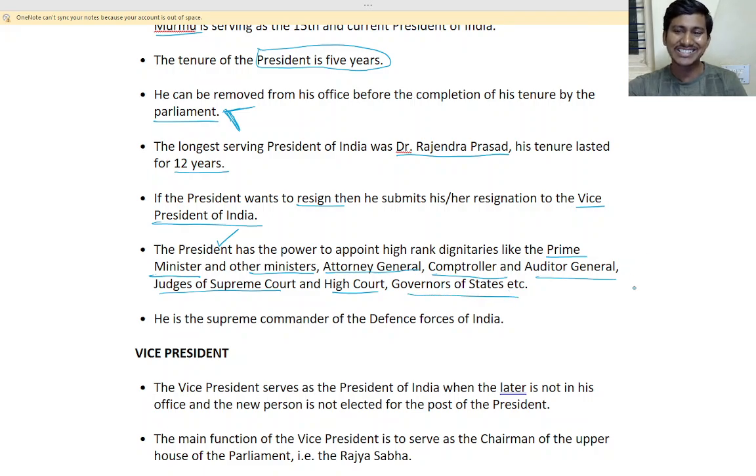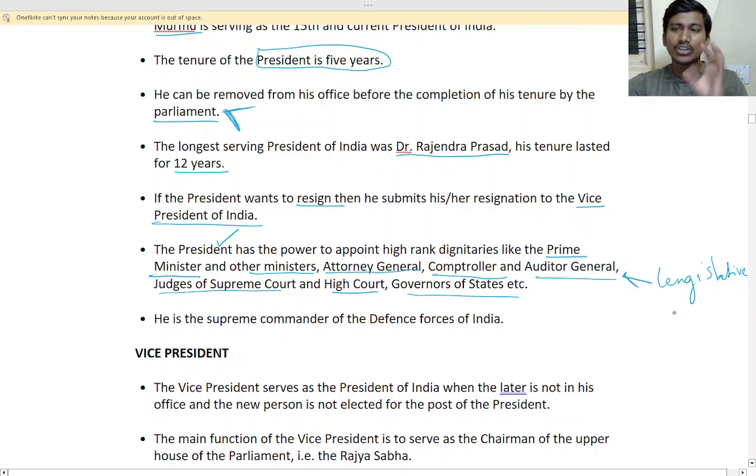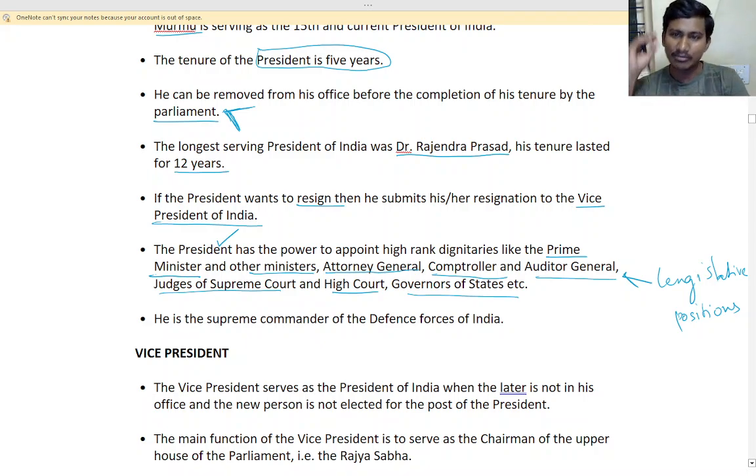These are all legislative positions, which means they are mentioned in the law, that is the constitution. Yes, these are mentioned, these are compulsorily required.